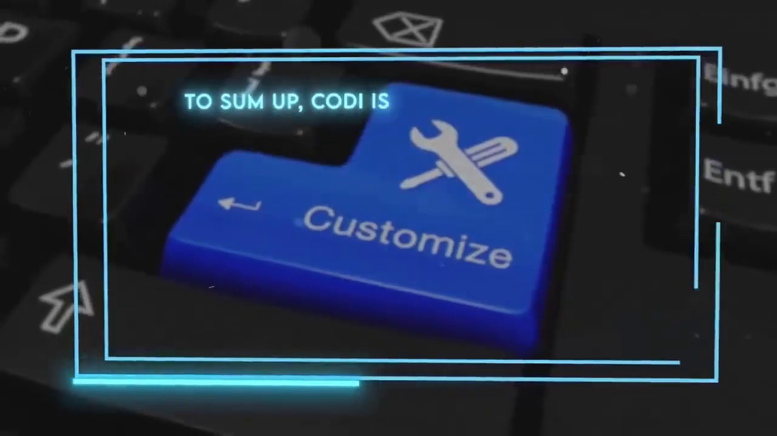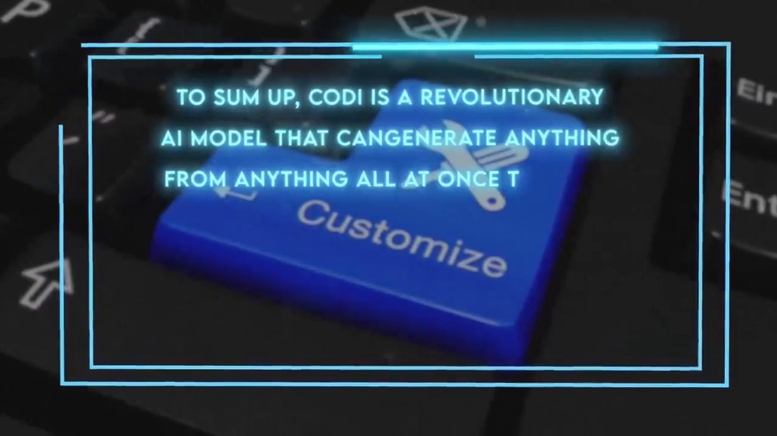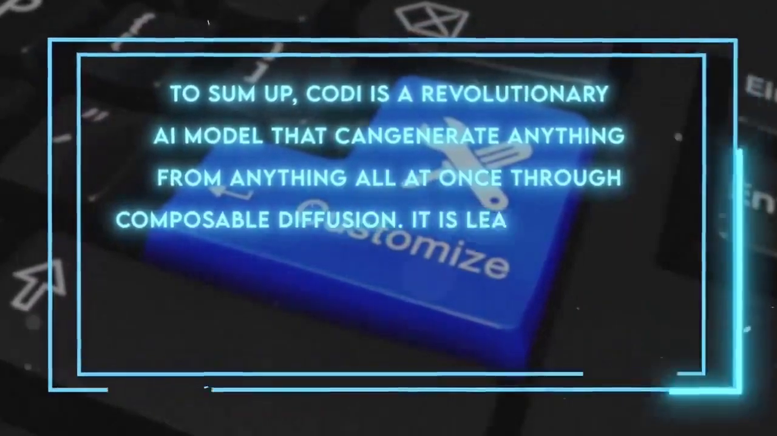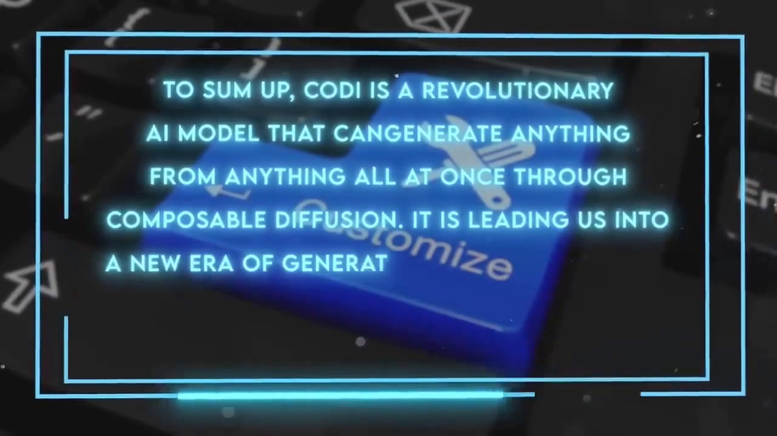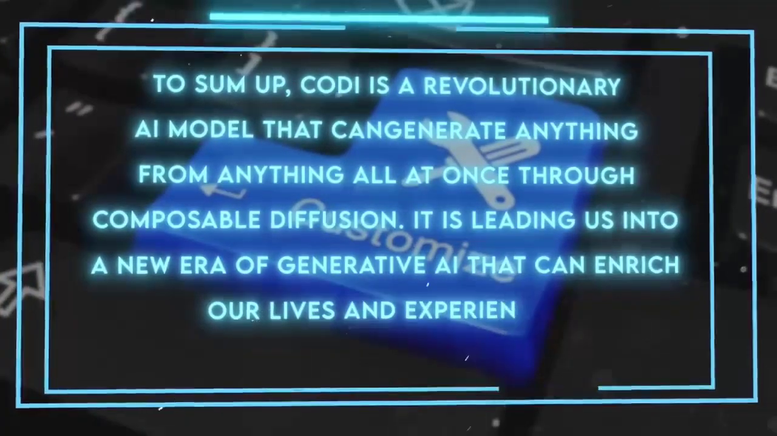To sum up, Codi is a revolutionary AI model that can generate anything from anything all at once through composable diffusion. It is leading us into a new era of generative AI that can enrich our lives and experiences.